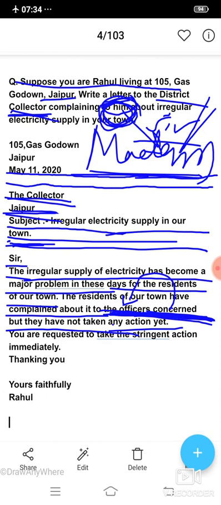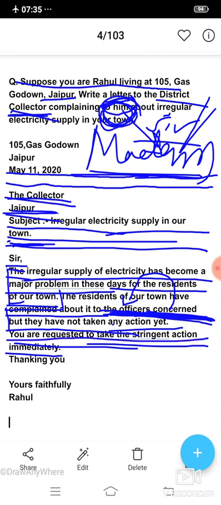You are requested to take stringent action immediately. In the first part, a problem has been mentioned. After that, the measures which can be applied but are not applied have been mentioned. And in the end of the letter, the person is requesting the officer.